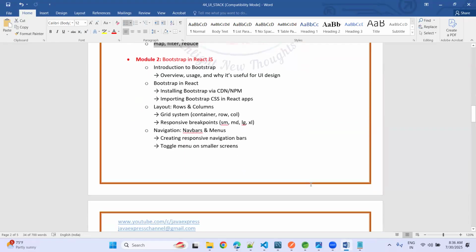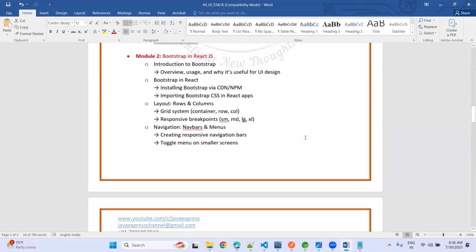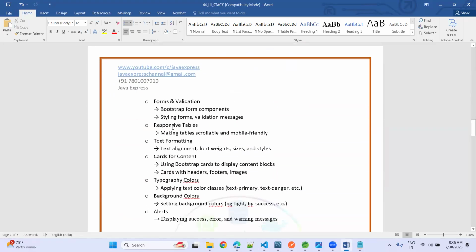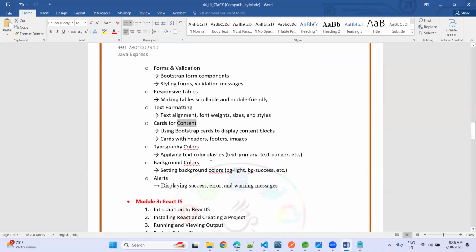Then Bootstrap: how you can develop responsive web page design using Bootstrap rows, columns, navigation bar, form validation, tables, text formatting, cards. Whatever we did in our e-commerce application is mapped to Bootstrap with React.js.